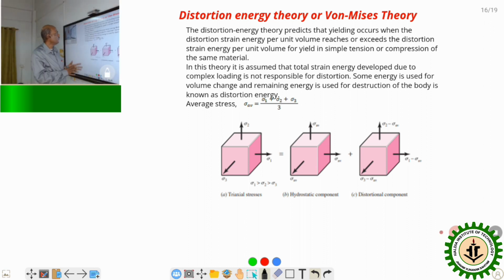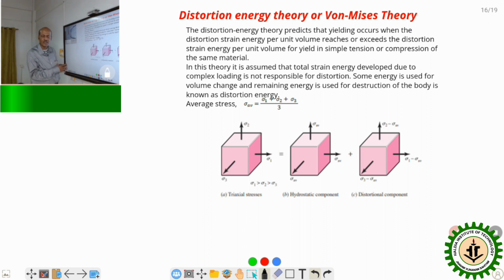In this theory, it is assumed that the total strain energy developed due to the complex loading is not responsible. Total energy is not responsible for distortion. Some energy is used for volume change, and the remaining energy is used for destruction of the body. Say a body is under sigma 1, sigma 2 and sigma 3 principal stresses.